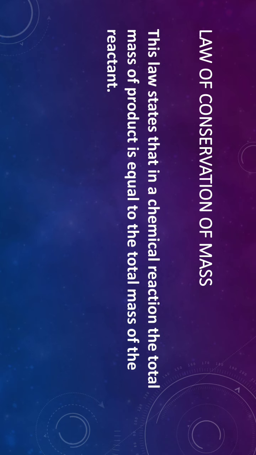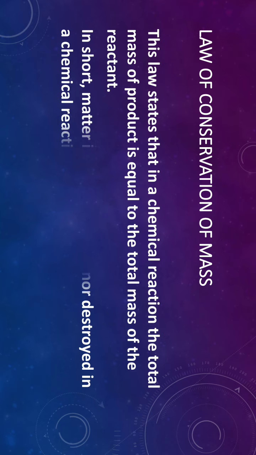This we will understand in the further discussion. In short, we can say matter is neither created nor destroyed in a chemical reaction. Mass is always constant. Okay? Then we will understand this with a given example.